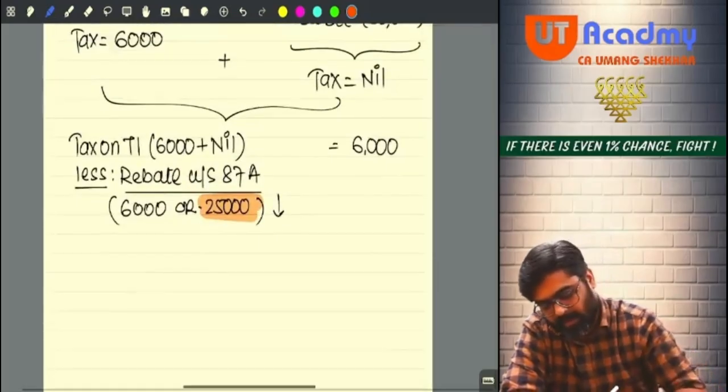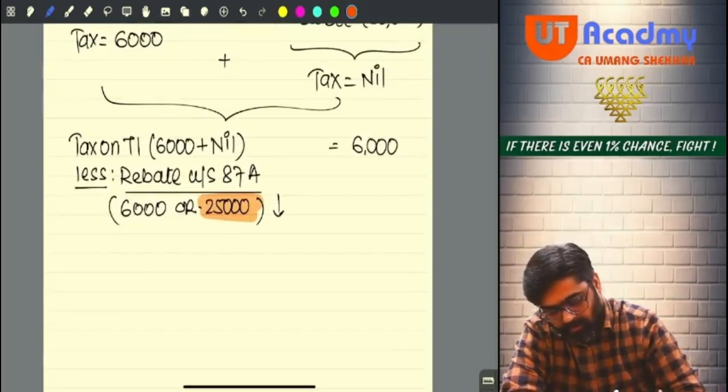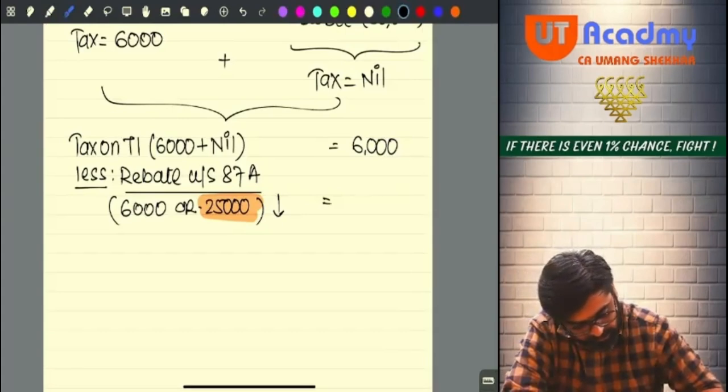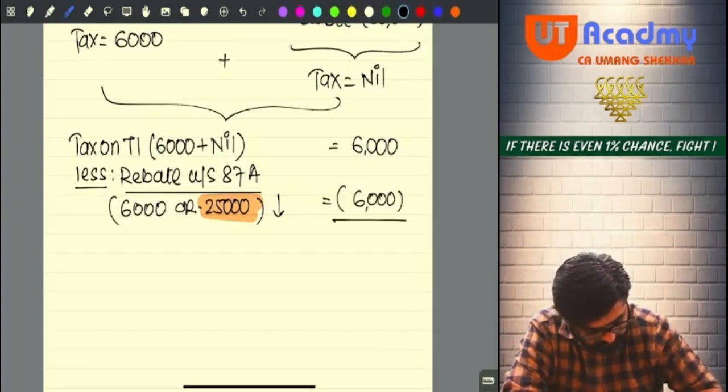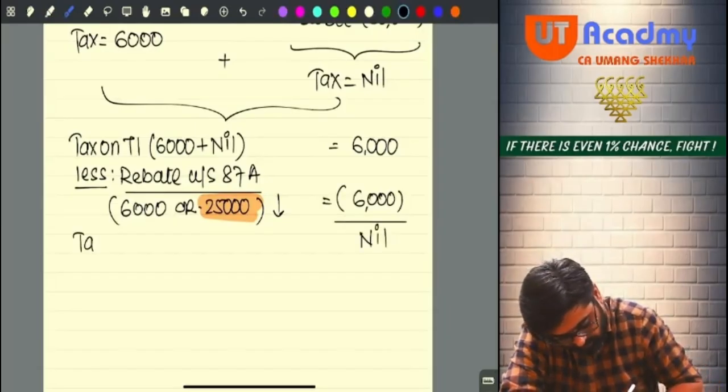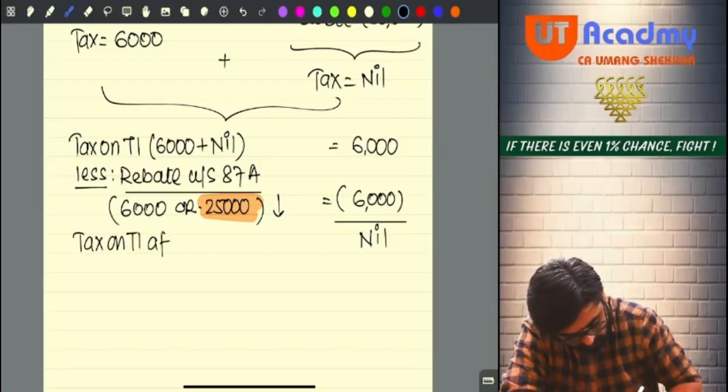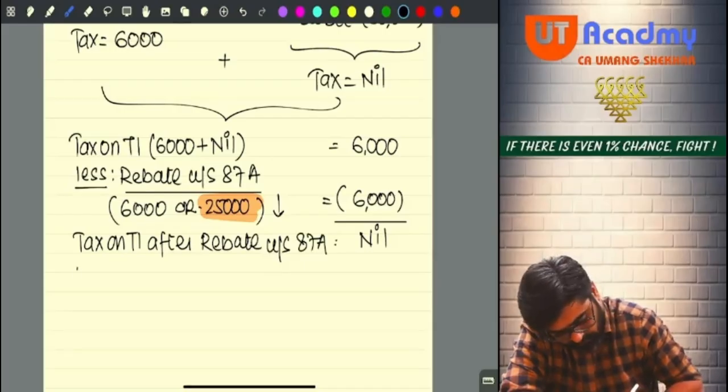Now, tell me, how much rebate you will get? 6,000. Entire 6,000 you will get it as rebate. So can I say this will be nil, tax on total income after rebate under section 87A will be nil.